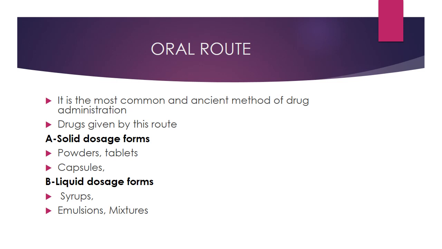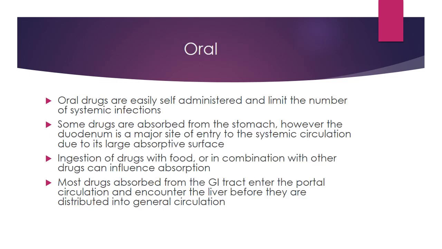Now the oral route, it is the most common and ancient method of drug administration. Drugs given by this route are either in the solid dosage form or in the liquid dosage forms. Solid dosage forms include powders, tablets, and capsules. And the liquid dosage forms include syrups, certain emulsions, and mixtures. Oral drugs are easily self-administered, and the oral route limits the number of systemic infections.